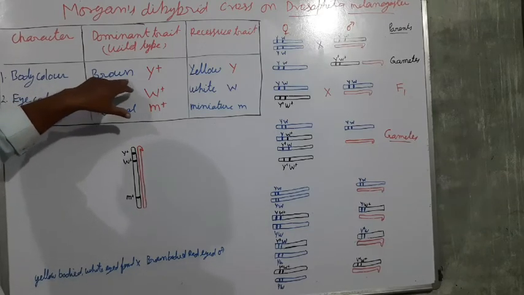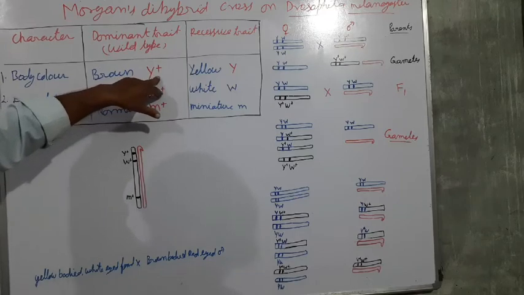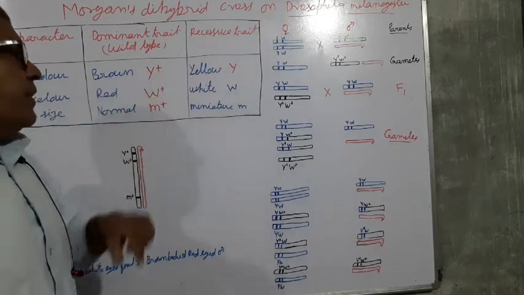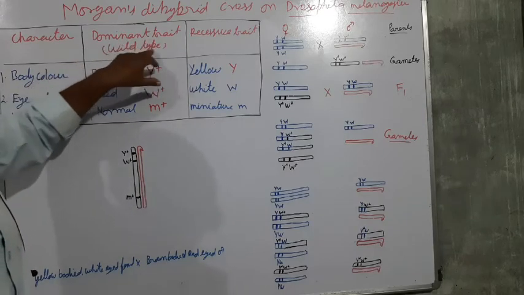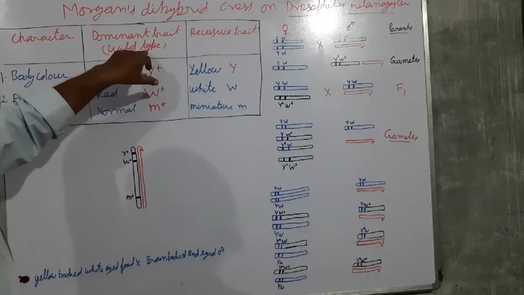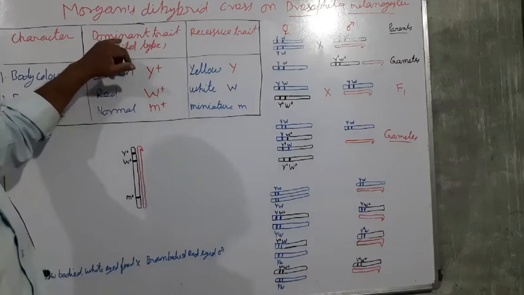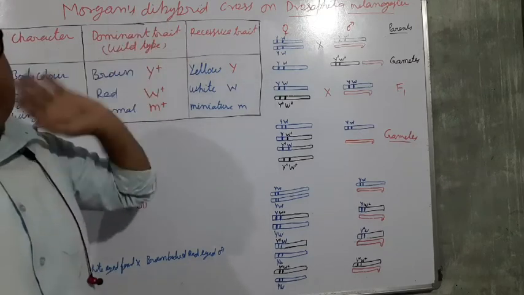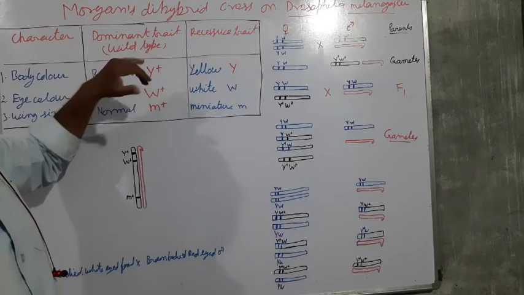Brown body color is controlled by the factor y plus, and yellow by the factor y. Here the brown is the dominant or wild type, and the other is the recessive trait. The dominant trait is also known as the wild type.